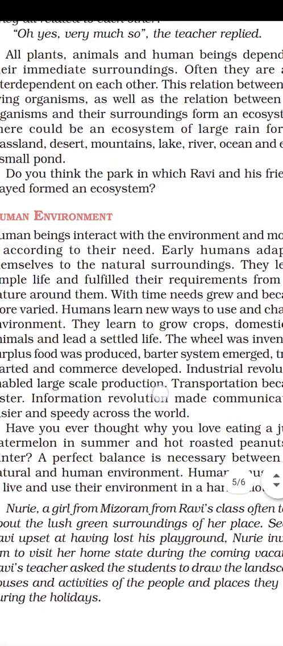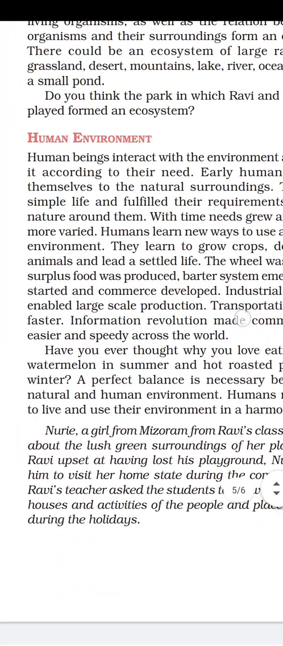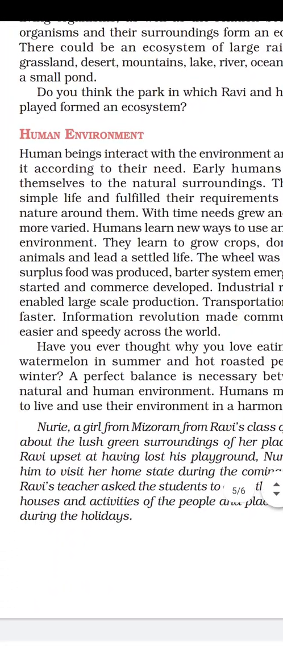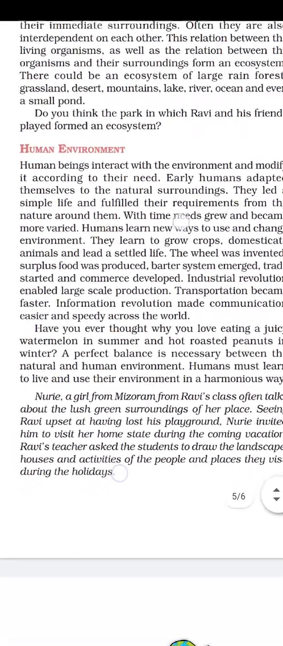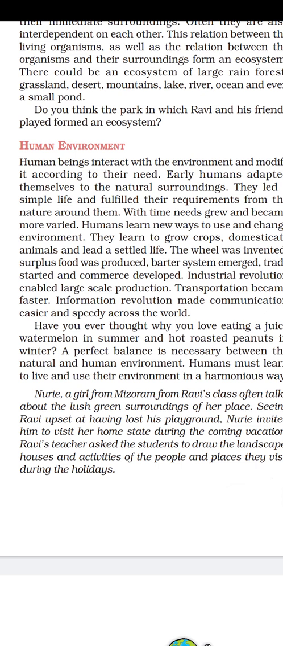Okay, fine. Now we shall discuss the human environment. Yes, children, we human beings interact with the environment. We modify the environment according to our needs. Early human beings were simple.